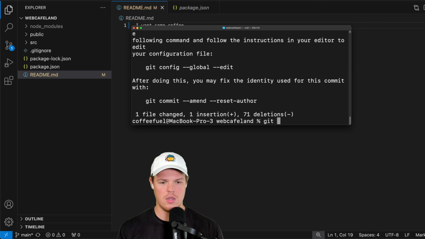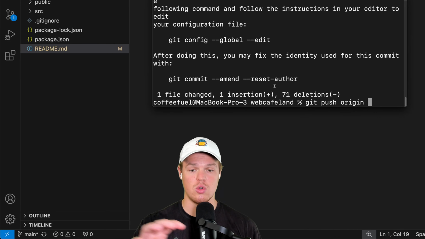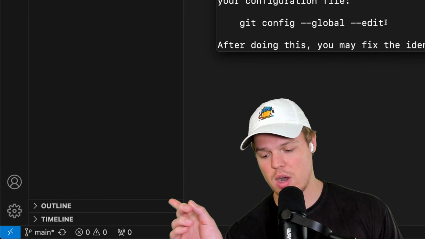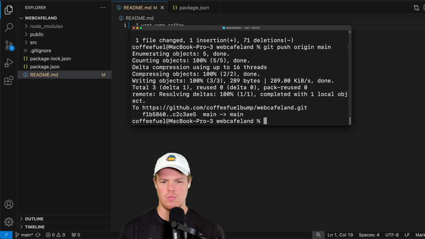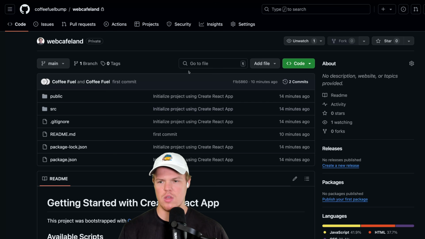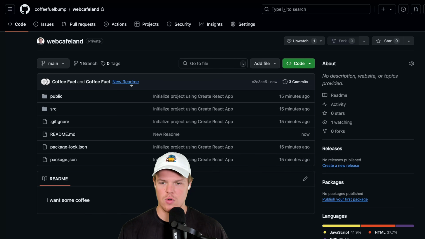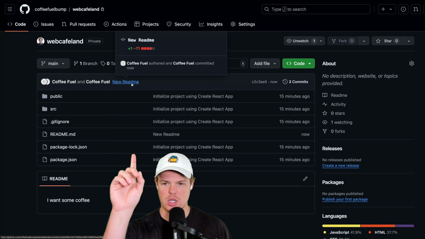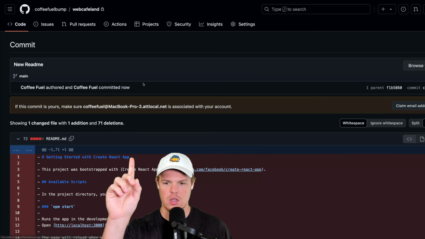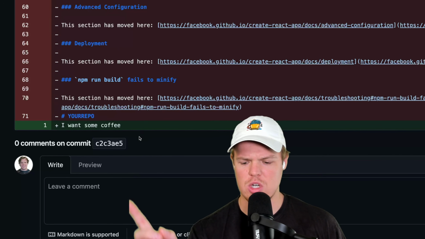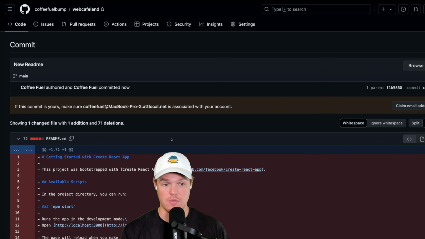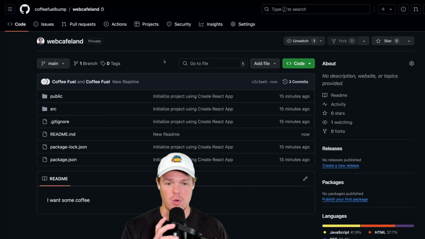We're going to say git push origin. And this is going to be pushing to the branch. And right now you can see the branch's name is main. So I just got to do main. And boom. What just happened, Corbin? Come back over here. Reload this. First thing you'll notice is that now the most recent commit is new readme. I clicked that. What happened to new readme? Oh, we deleted everything in the readme and we just added I want coffee. I guess someone wants coffee, but there you go. We've successfully just pushed a new change to our branch together.